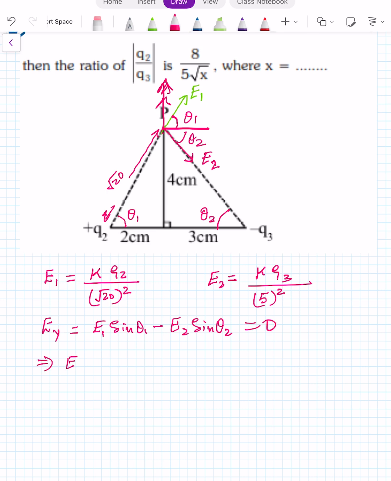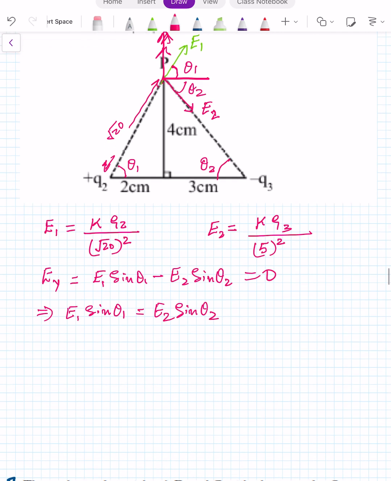It means E1 sine theta 1 is equal to E2 sine theta 2. Now the task left is to find the value of theta 1 and theta 2. Let's see in this particular triangle.